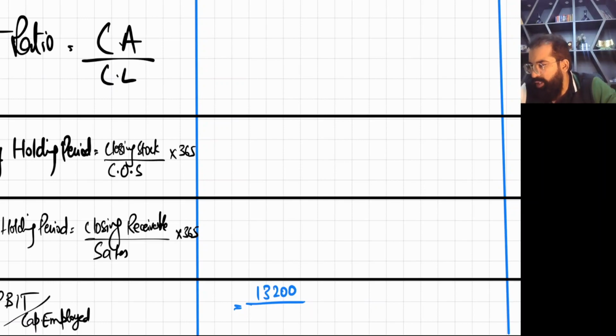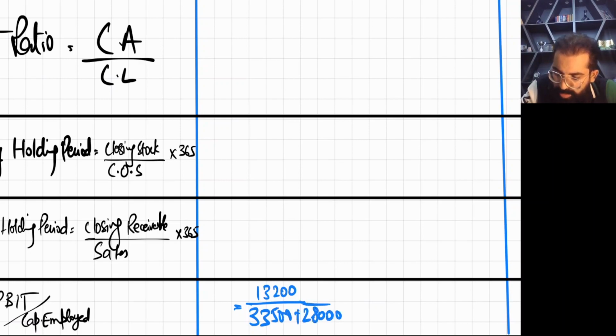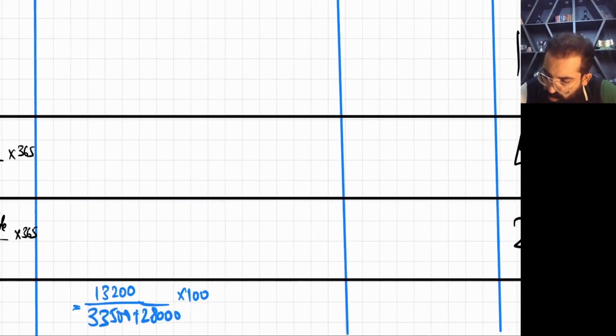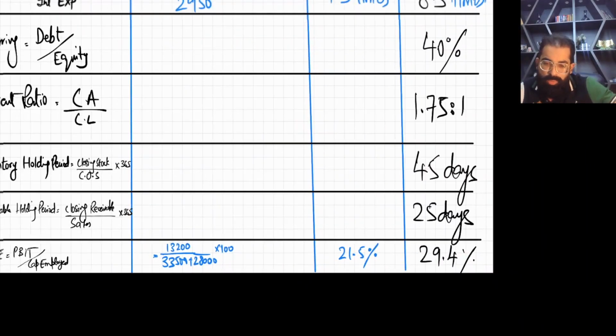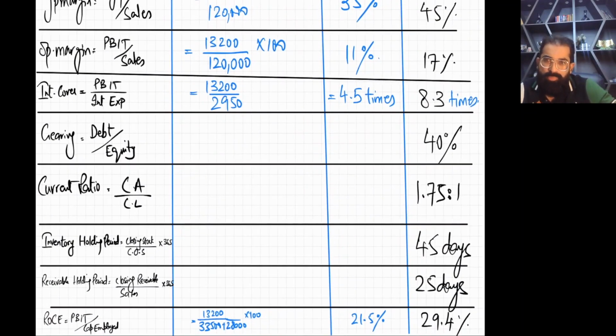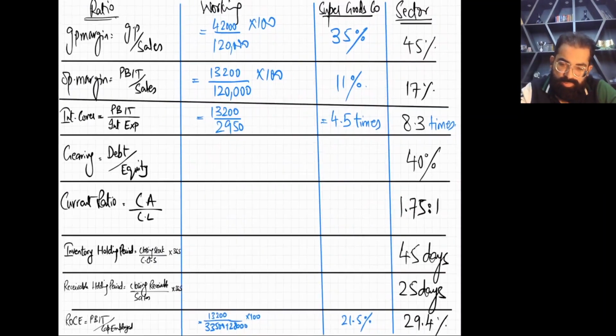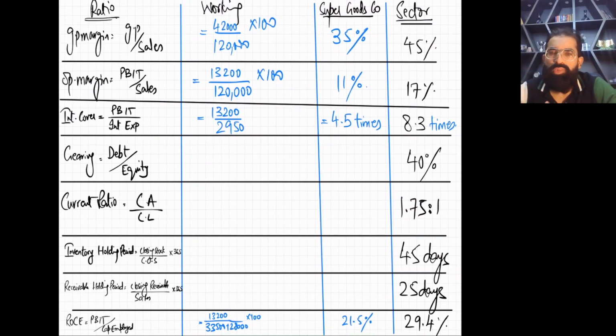Shareholder equity is 33,500 plus loan 28,000, multiplied by 100. This is going to be 21.5%. I'm sure you can see the screen.